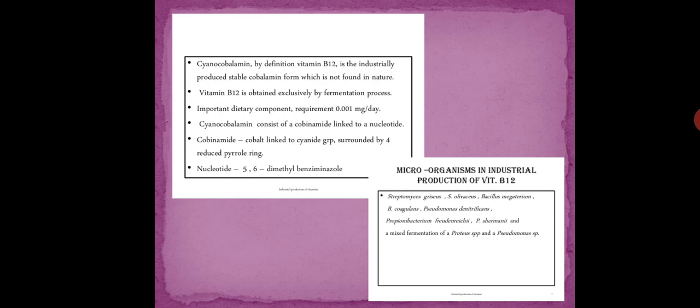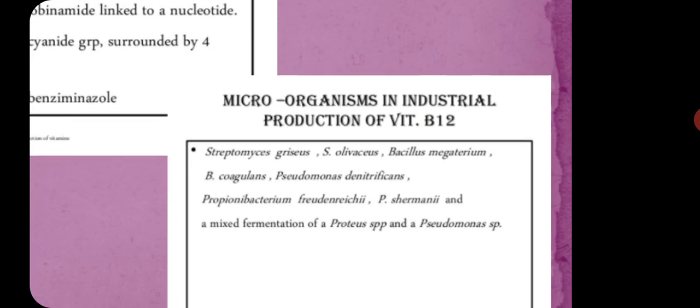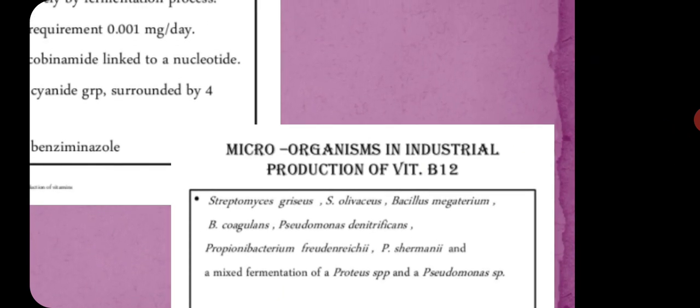It is not found naturally in nature, it has to be produced at industrial level, and then it is sold in the form of tablets. It is carried out by the submerged culture process, and it requires an overall fermentation of 3 to 5 days. The microorganisms used in the production of vitamin B12 are Streptomyces griseus, Streptomyces olivaceus, Bacillus megaterium, Bacillus coagulans, Pseudomonas denitrificans, Propionibacterium freudenreichii, Propionibacterium shermanii, and a mixed fermentation of Proteus species and Pseudomonas species.